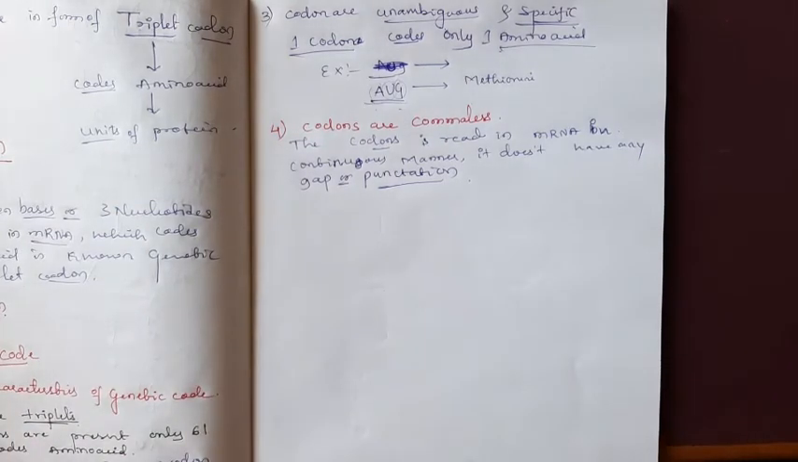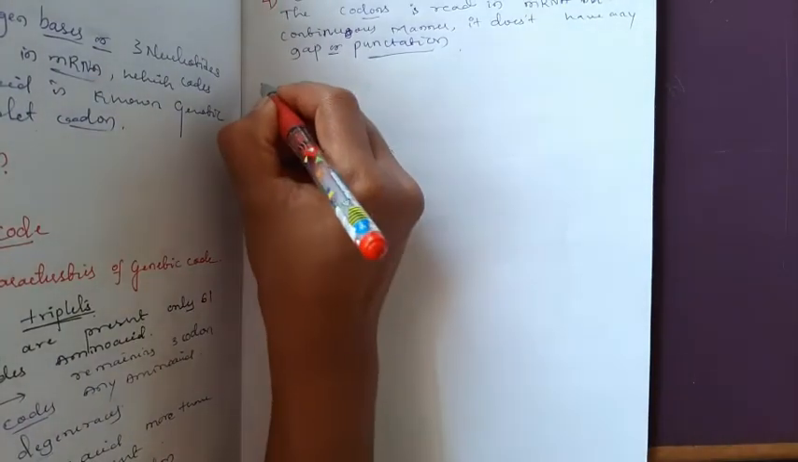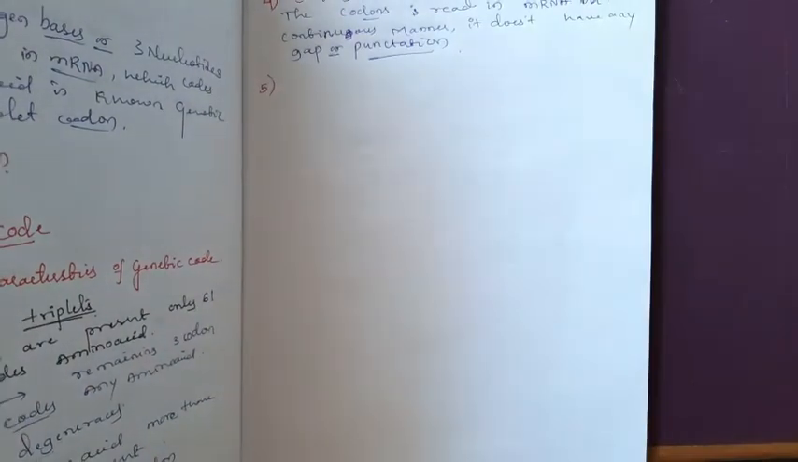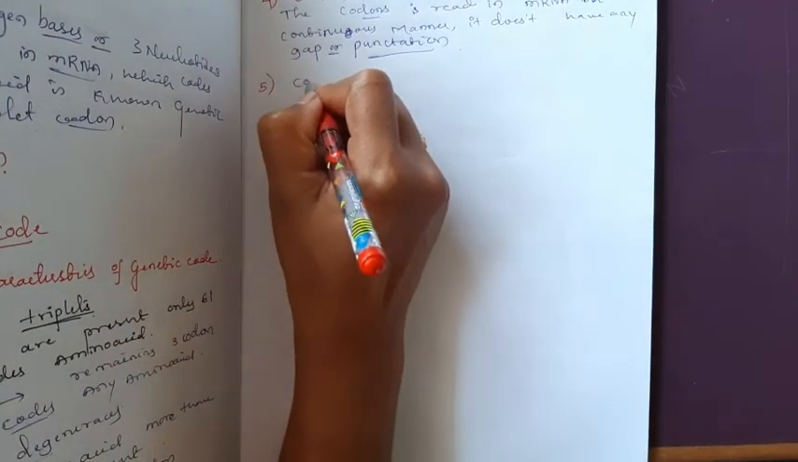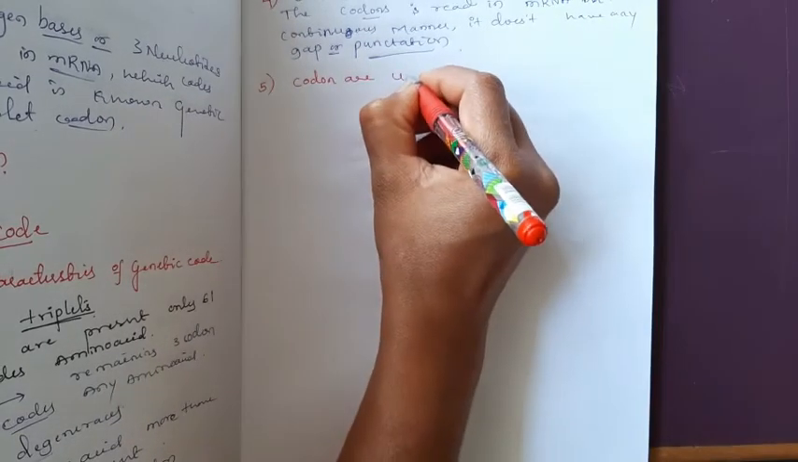Next, codons are nearly universal. Next characteristic feature, codons are universal.